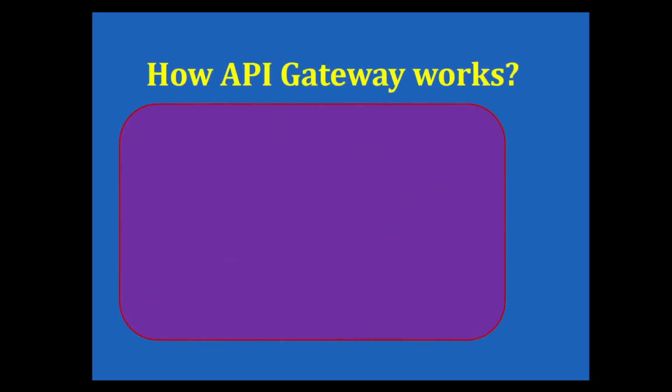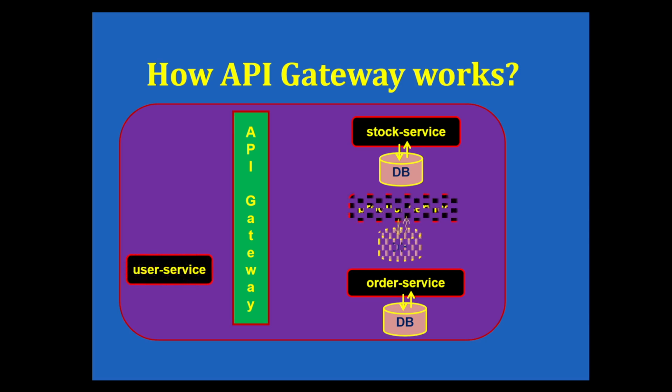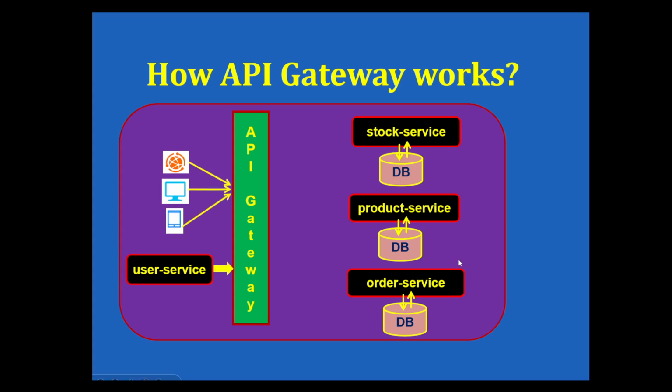Now let us understand how an API gateway works. As we know, in real practice we are dealing with a number of microservices, each one having its own database, and the requests may come from a client or mobile, or from the web, or from some client microservice as well. All these incoming requests will first go to the API gateway.